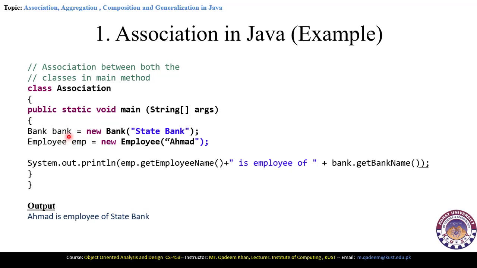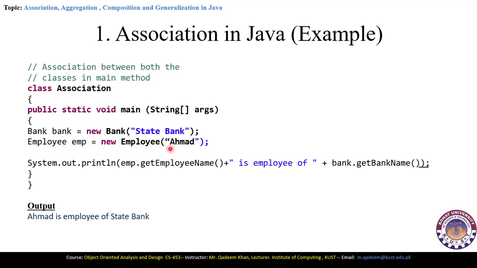Here we first declare the bank object. Bank is equal new bank State Bank, which is the name of the bank, a parameterized constructor. Here then we declare the employee class object. Employee em is equal new employee Ahmed.